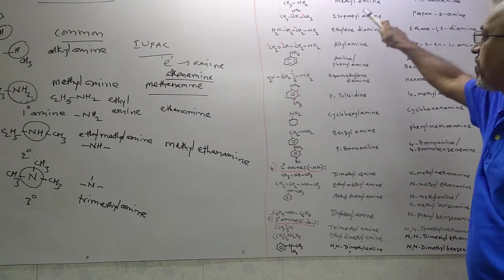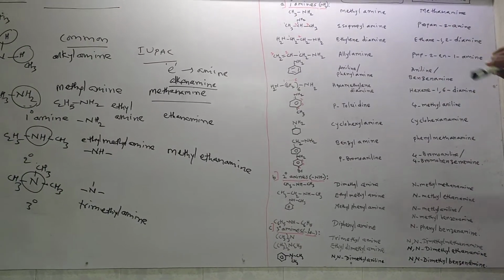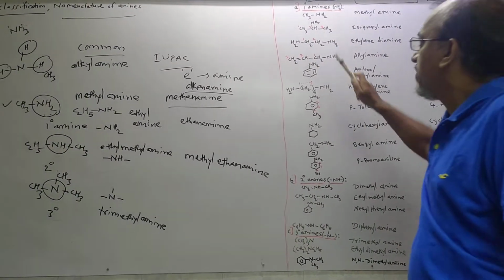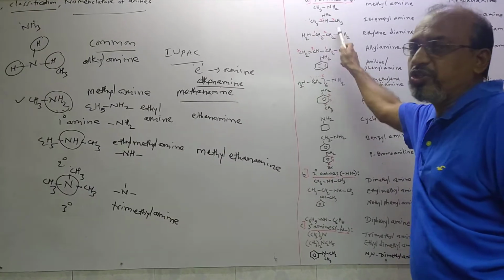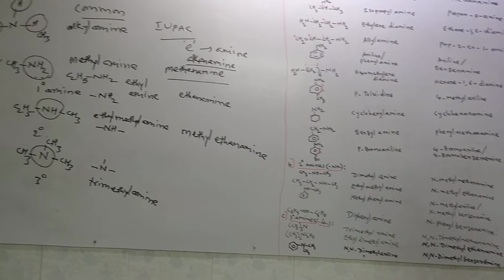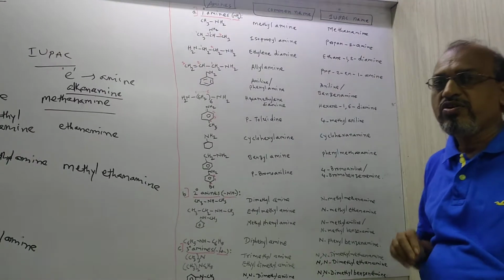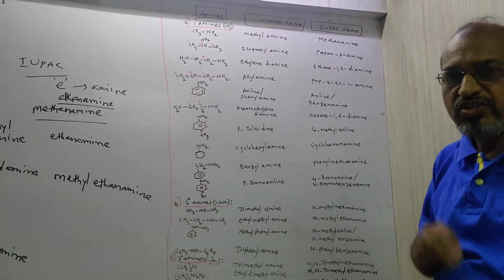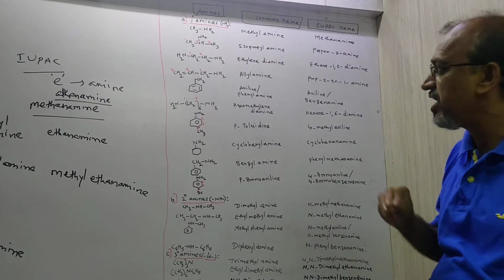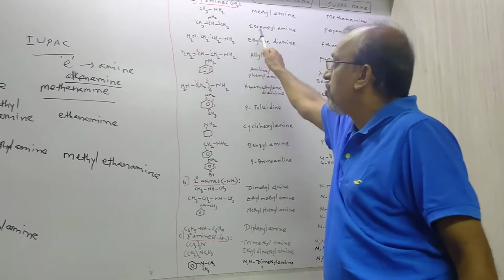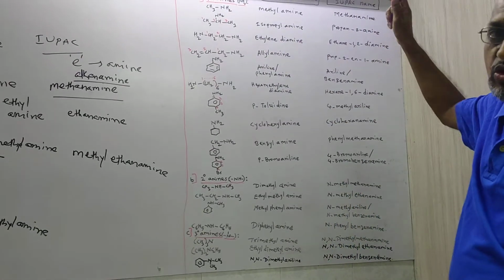That's why it is isopropyl amine. In the IUPAC name, for that we have to use the numbering from the nearest side of the NH2 group to this carbon chain. In organic chemistry, remember the carbon chains are there, and as per the carbon chain, you have to decide the particular strategy to give the IUPAC names of the compound. Here, this chain is branched, that's why iso. So isopropyl amine is the common name.